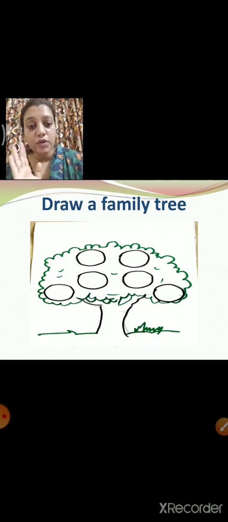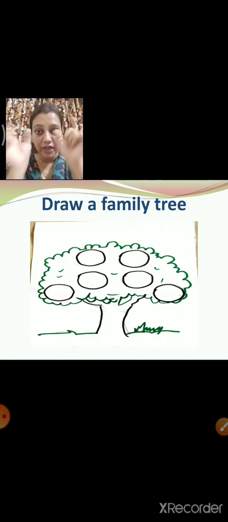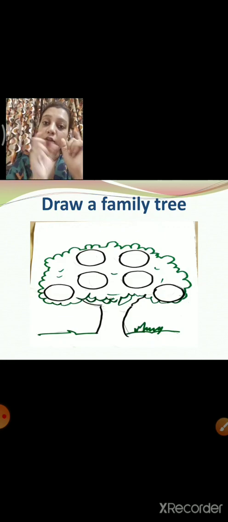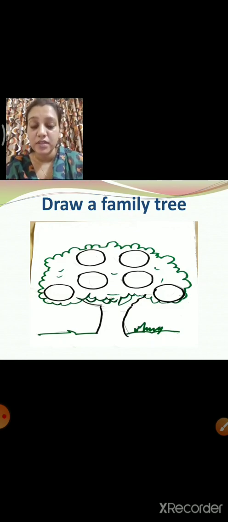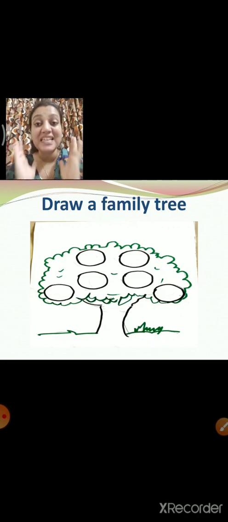Here also, on the A4 paper, first you will write your name, standard, division, roll number, subject and SID number. Then only the teacher will understand whose paper this is, who has done this. What you have to do is draw a family tree, and whoever is staying at your home, all the family members' names you have to write on the family tree.